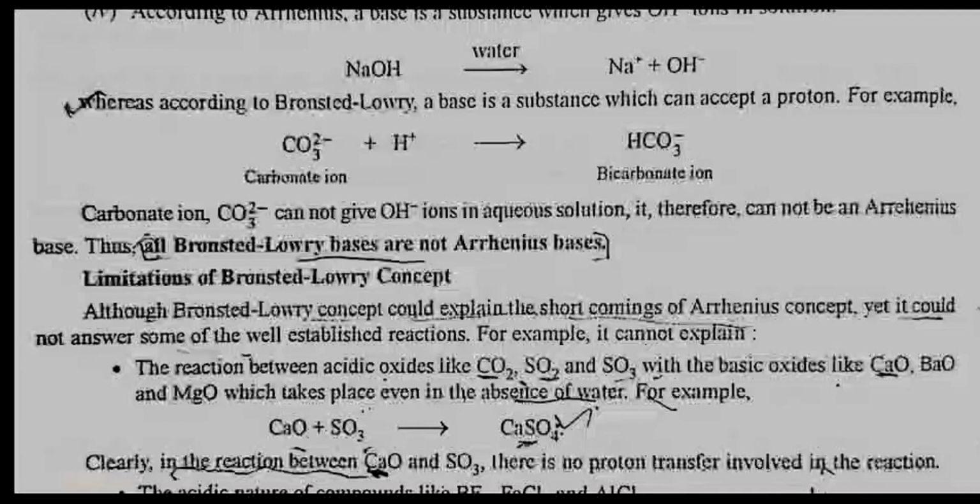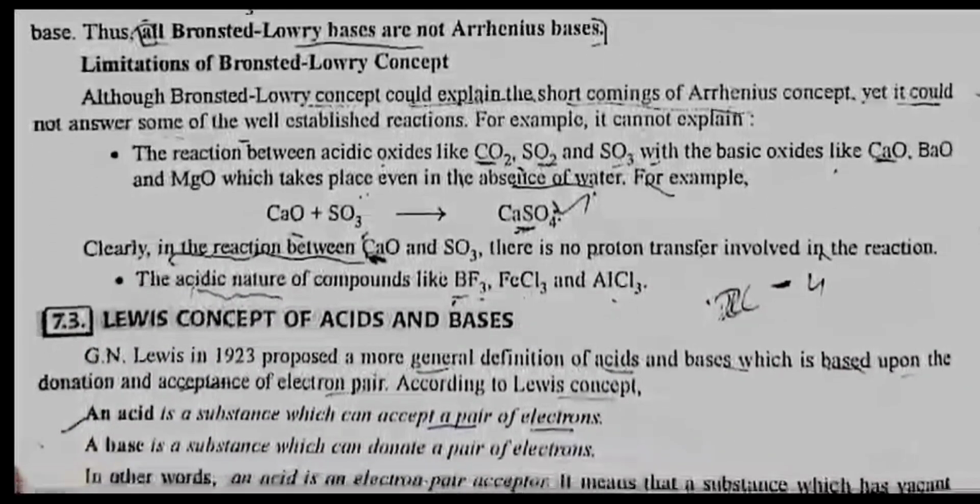Limitations of the Bronsted-Lowry concept. Although the Bronsted-Lowry concept could explain the shortcomings of the Arrhenius concept, yet it could not answer some of the well-established reactions. For example, it cannot explain the reaction between acidic oxides like CO2, SO2 and SO3 with the basic oxides like CaO, BaO and MgO, which takes place even in the absence of water.